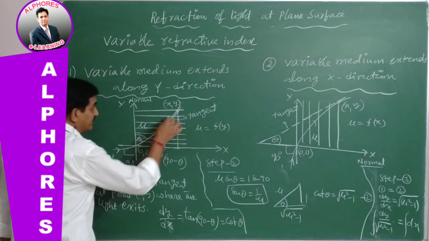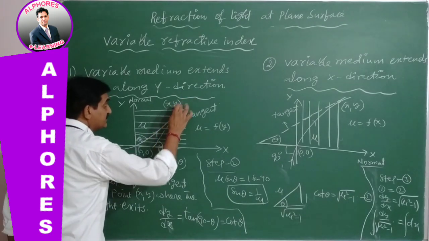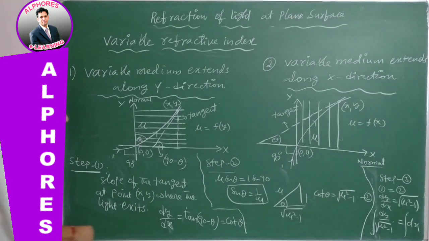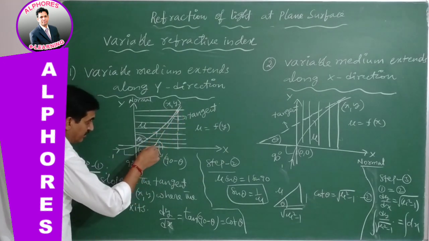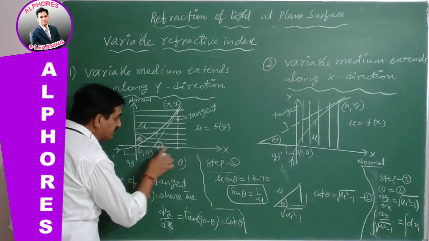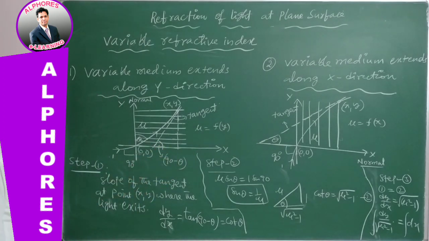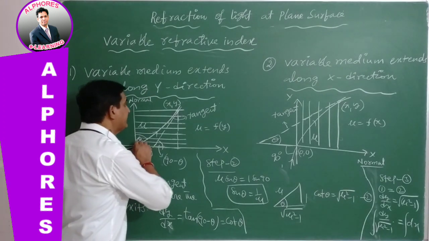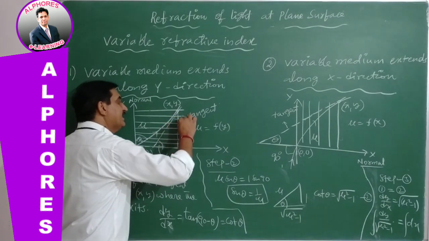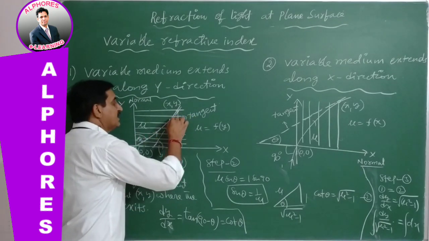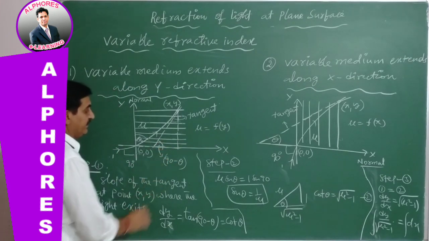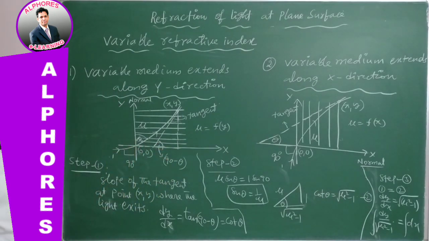Whenever the light exits from this medium at x comma y, a tangent is drawn, and the angle made by the tangent with the x-axis is 90 minus theta. Why? Because roughly we are taking it as a straight line. This angle is theta, because these are alternate angles, theta and theta. Now this angle will be 90 minus theta.